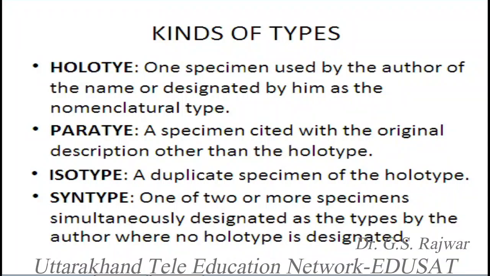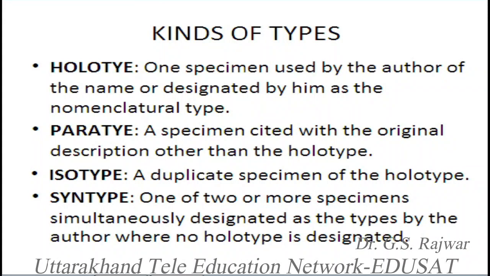Suppose the author says this is a type specimen and the main type, and he cites the original description of this specimen or this type, and tags this with the type specimen. This type is now not holotype. This becomes now paratype.